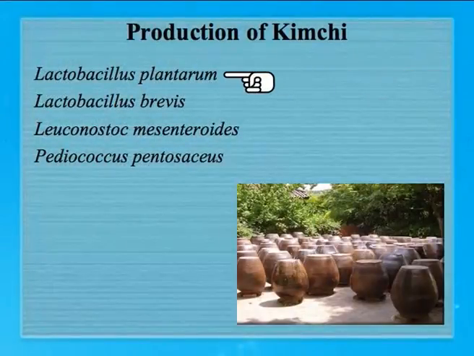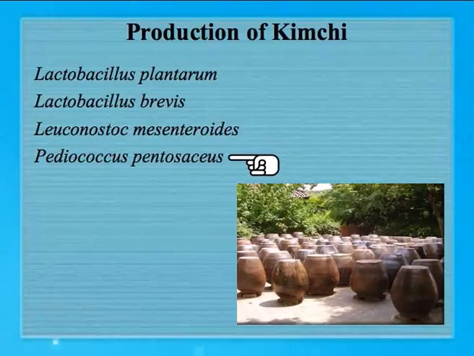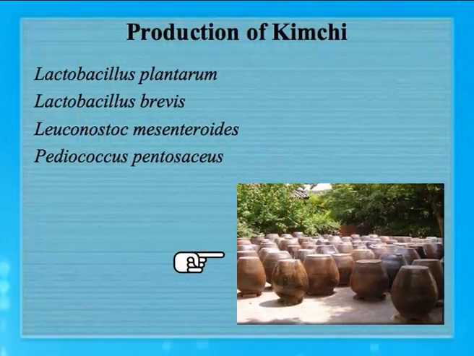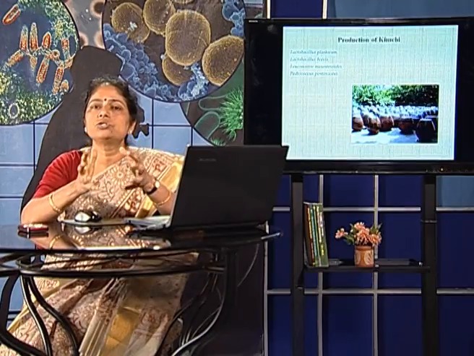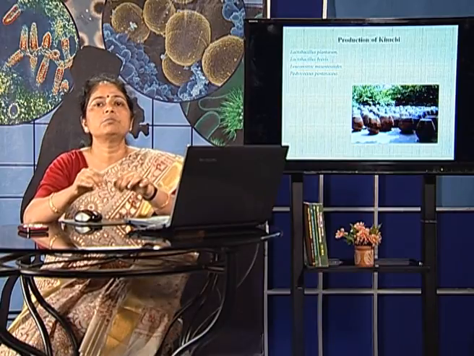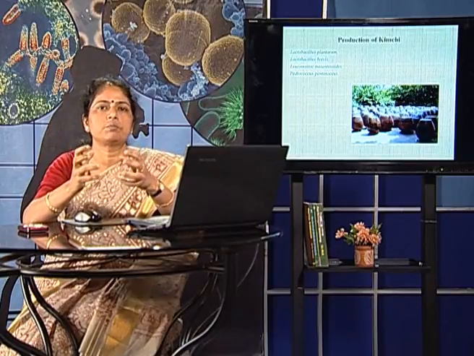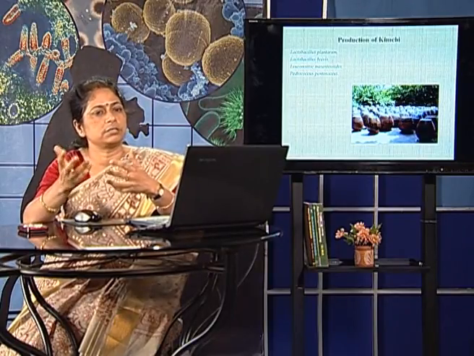Now, Lactobacillus plantarum, Lactobacillus brevis, Leuconostoc mesenteroides and Pediococcus pentosaceus are the important genera which are used for the production of kimchi, where the vegetables are inoculated with these different genera of the lactic acid bacteria, and they are kept in wooden barrels. Here you can see they are kept in the wooden barrel. Sometimes in some tropical areas, they are also kept under the soil for the fermentation to be carried on for weeks or for months, and then after that they take out the vegetables from the barrel and they consume it as their cuisine.